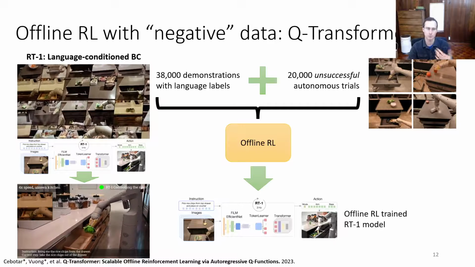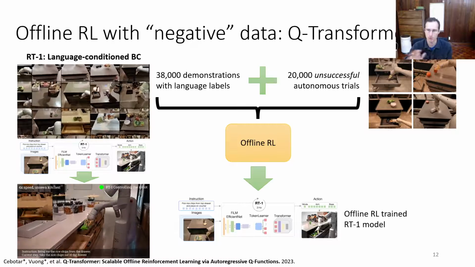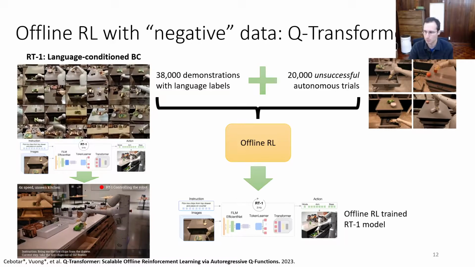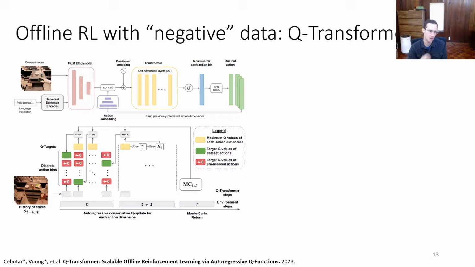And then we took this and used it to train an offline RL trained RT1 model that could incorporate these unsuccessful trials. You can't incorporate them with imitation learning, of course, but if you use offline RL, then you can make use of them. The particular recipe in Q-transformer is a little bit more elaborate than the standard offline RL method because the RT1 model uses discretized, tokenized actions.